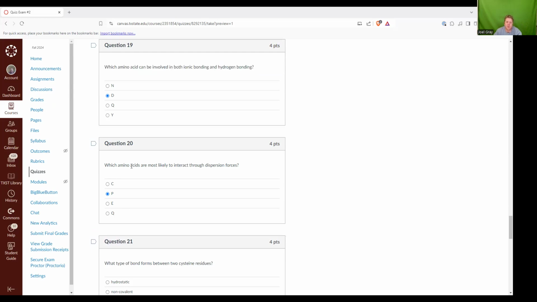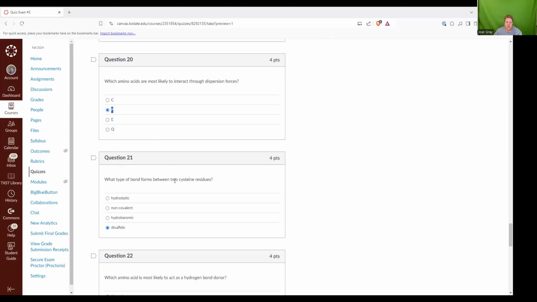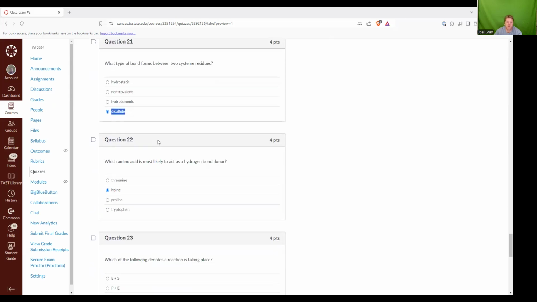Question 20. Which amino acids are most likely to interact through dispersion forces? Dispersion forces are hydrocarbons interacting with one another. And our best answer there is proline, P. Which type of bond forms between two cysteine residues? That is known as a disulfide bond.